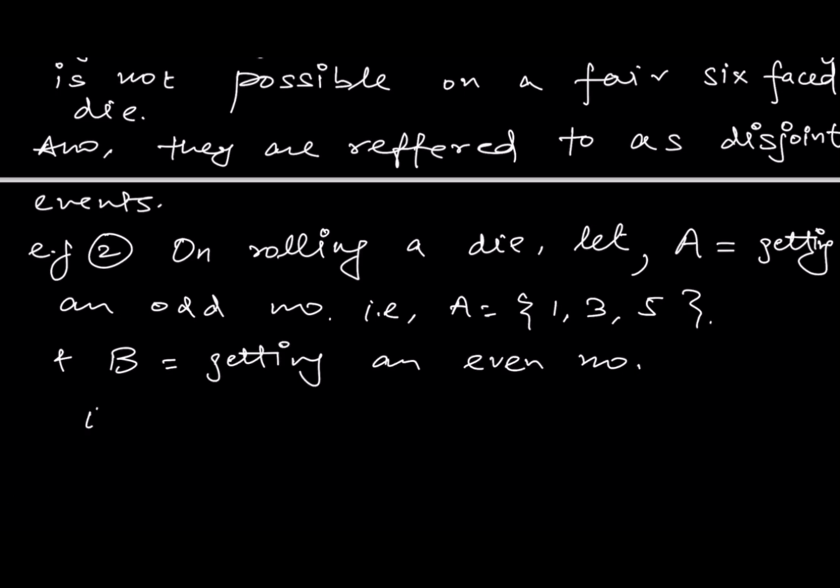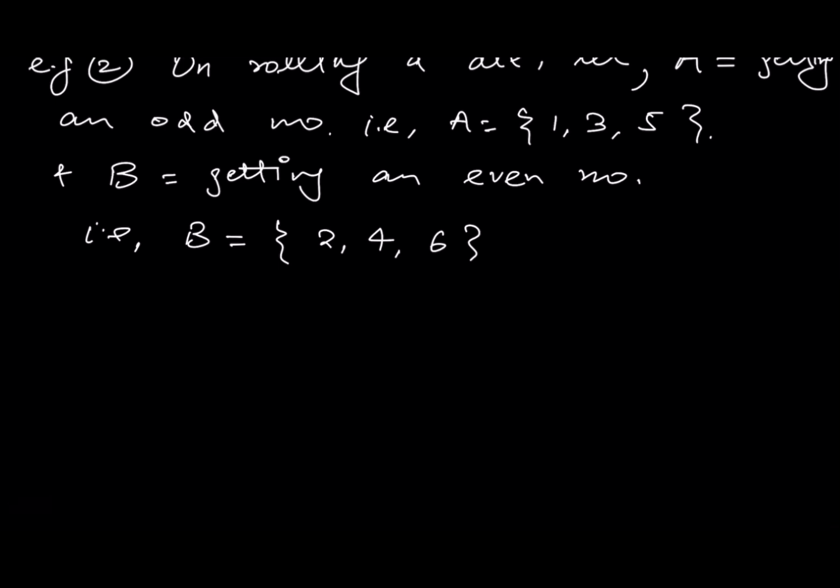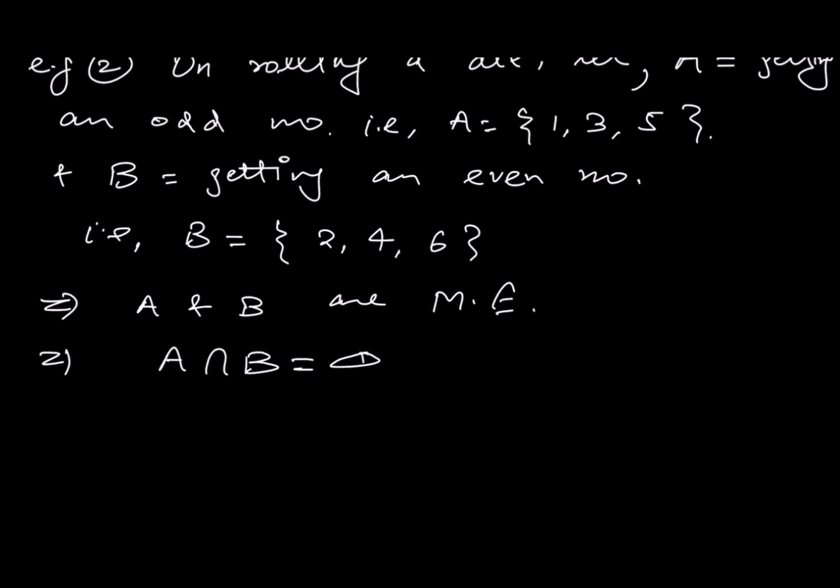So possible outcomes for B would be 2, 4 and 6. Now we can see event A and event B are mutually exclusive, as we cannot have both events simultaneously, or we cannot have at the same time an even and an odd number, right? So A and B are mutually exclusive events. It implies what? It implies A intersection B is phi, a null set, right? Or A and B are disjoint events.